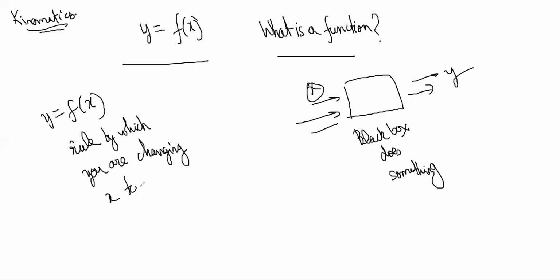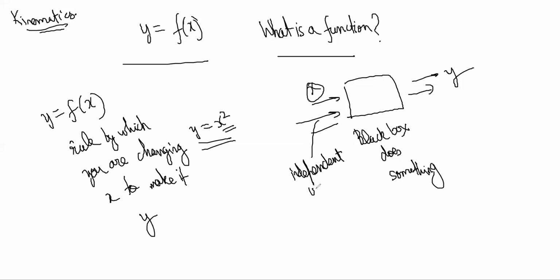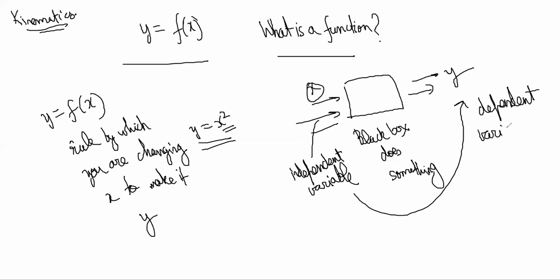So for example, y is equal to x square is doing what? It is taking the number input x and squaring it and giving it as output, right? So that is the rough meaning of a function. A function is a rule that specifies how you change your independent variable. X is called the independent variable, that can take any value. And the independent variable decides what the value of the dependent variable is, which is y. So this is a function basically.